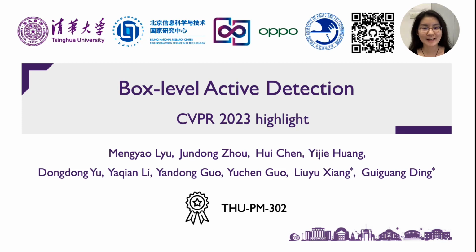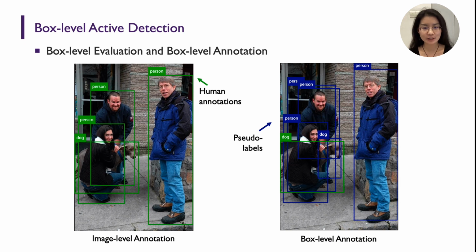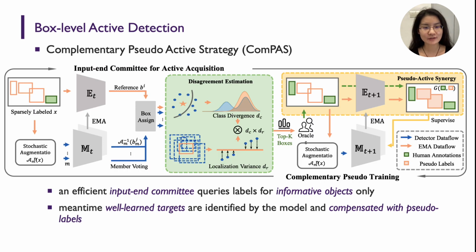Welcome to our presentation on box-level active detection, which aims to improve object detection efficiency via active learning. We first review the pitfalls of image-level evaluation and propose a realistic and fair box-level evaluation criterion. We then advocate a box-level protocol that prioritizes top-ranked targets for annotation, and meanwhile discuss well-learned counterparts to avoid label waste and redundancy. Under the proposed box-level setting, we devise a novel pipeline, namely complementary pseudo-active strategy, that is COMPASS.